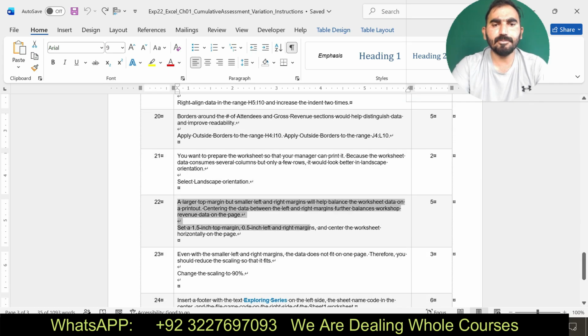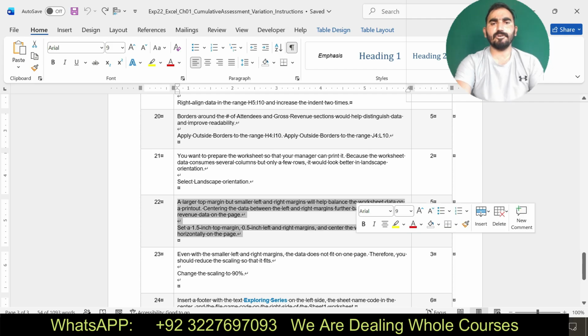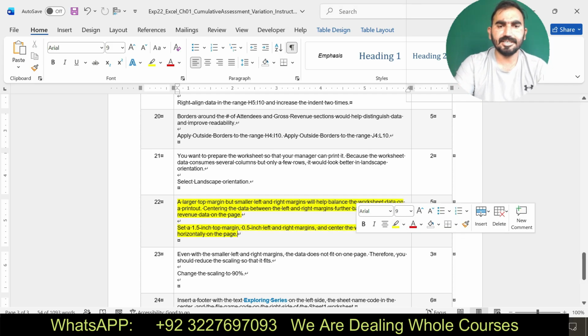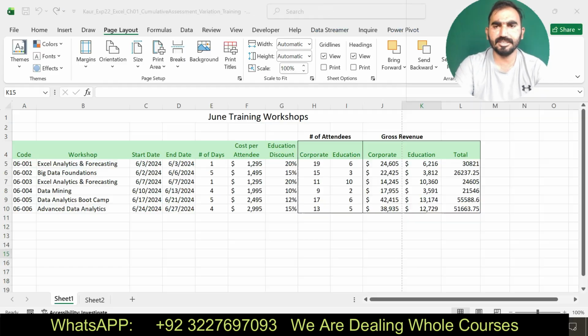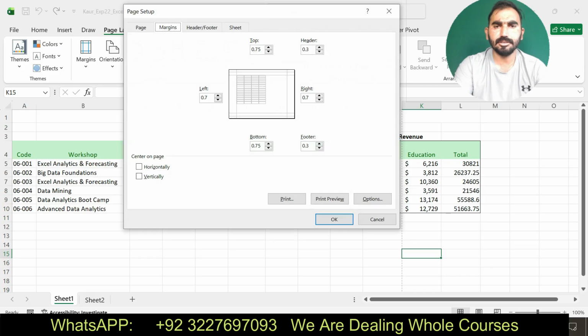It says set 1.5 for the top margin, 0.5 for the left and right margin, and center horizontally. Okay, now you can see here in the margin tab, custom margin, 1.5, 0.5 left and right, 0.5, and center the page horizontally.